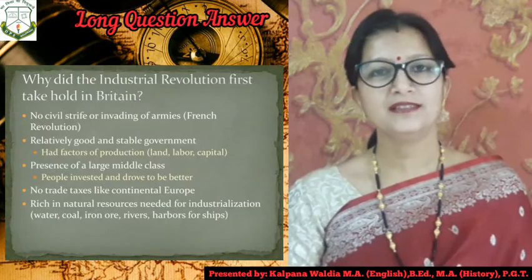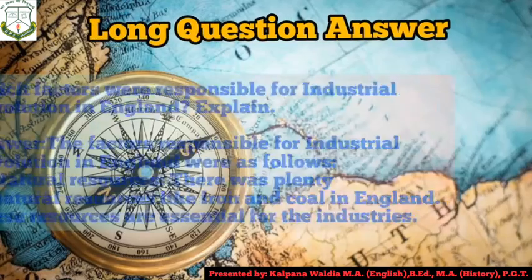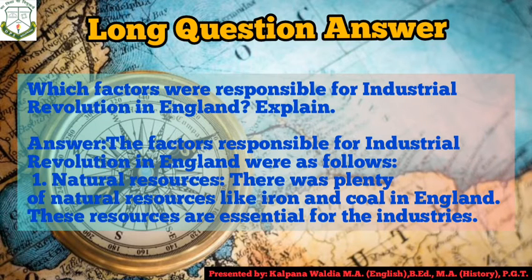Now it's time to see some long question answers. So a very important and common question which always comes in the exam from this chapter in long question answers is, which factors were responsible for Industrial Revolution in England? Explain. So children, as we all know, there were several factors which were responsible for the Industrial Revolution in England, but we have to mention the common and popular ones.